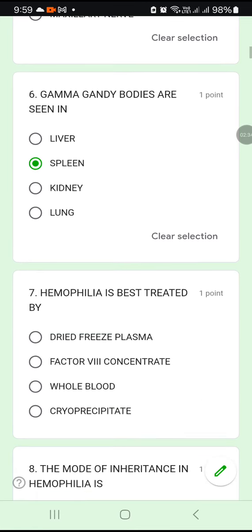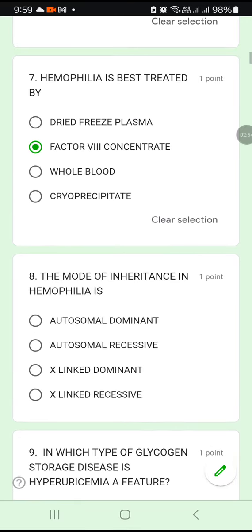Option B. Question 7. Hemophilia is best treated by dried freeze plasma or factor 8 concentrate or whole blood or cryoprecipitate. So how will you treat hemophilia? In hemophilia, there is always a deficiency of the clotting factor. So it is best treated by giving clotting factor 8. Option B is the answer.